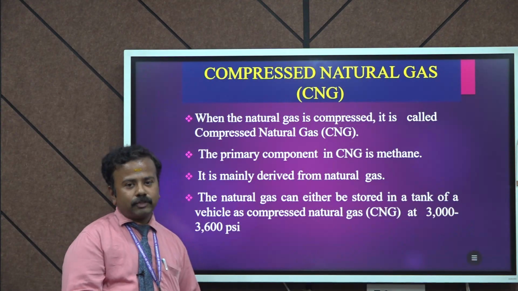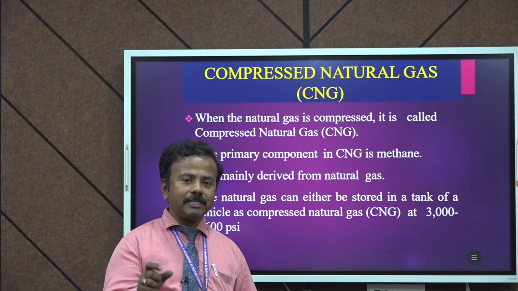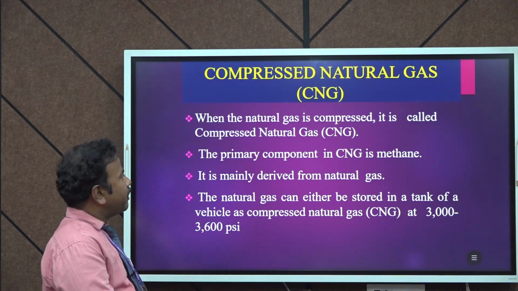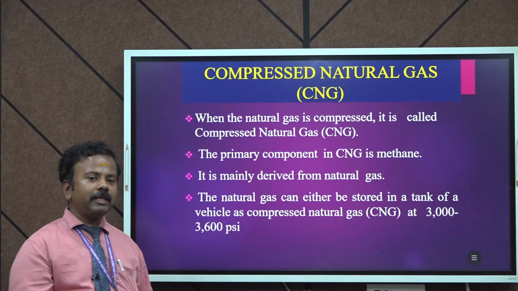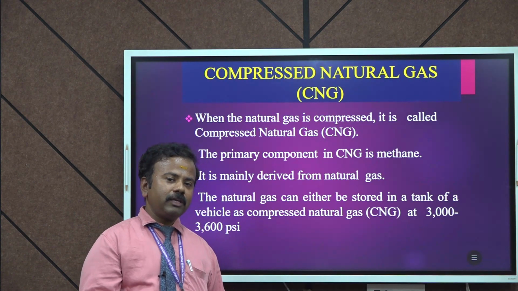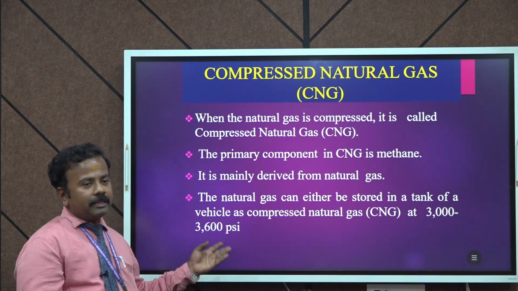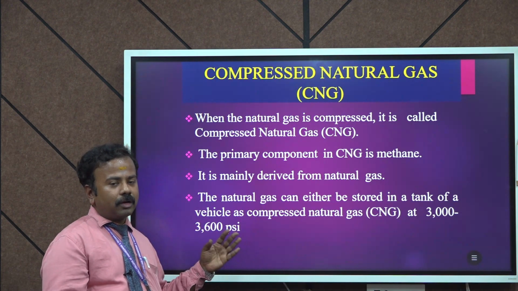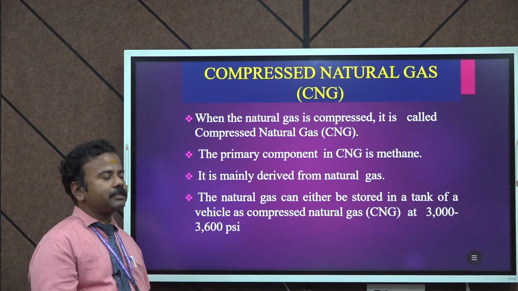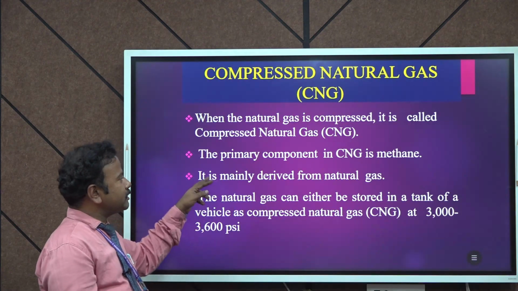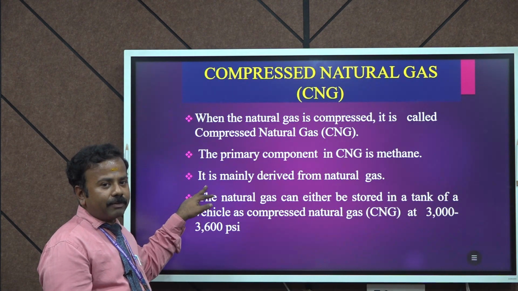Then compressed natural gas, which is called CNG. When the natural gas is compressed, it is called compressed natural gas. Normally the natural gas may consist of 80 to 90% methane content. So here we have taken that natural gas and compressed it, and that is called compressed natural gas. The primary component of the CNG is methane. It is mainly derived from the natural gas.